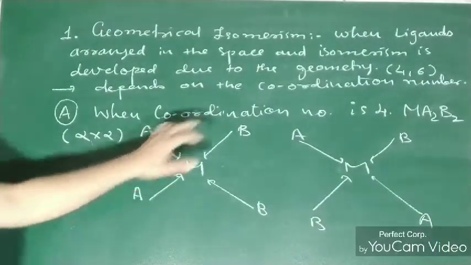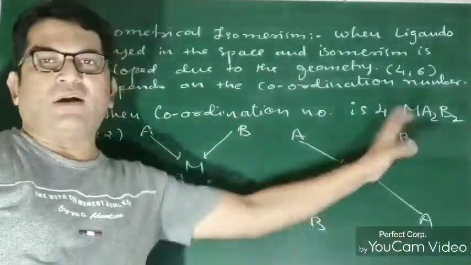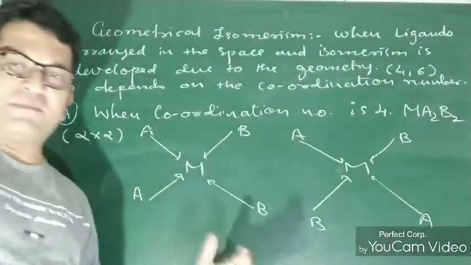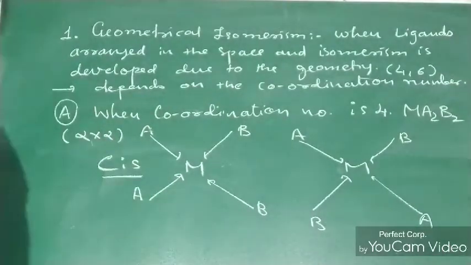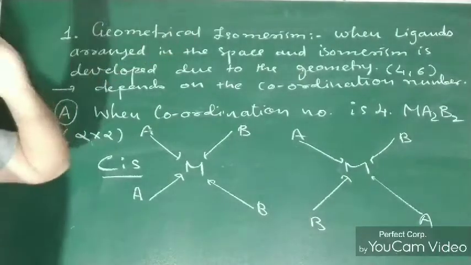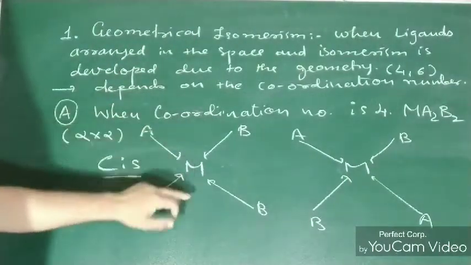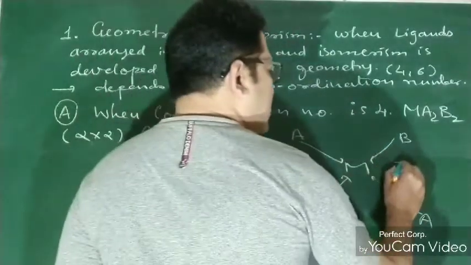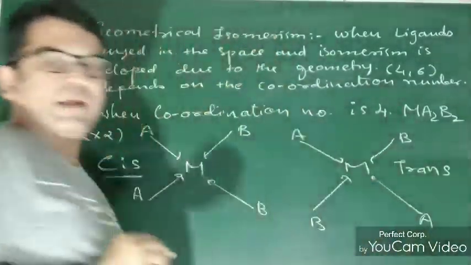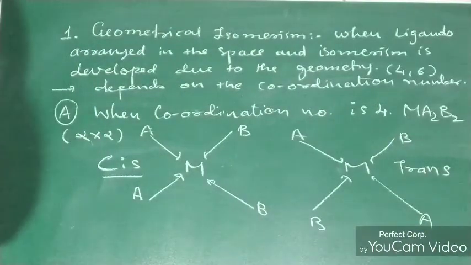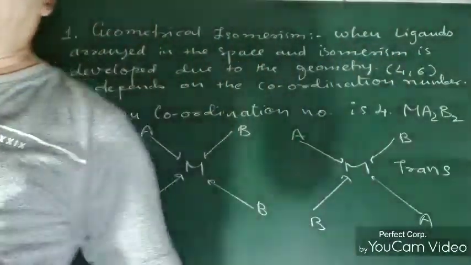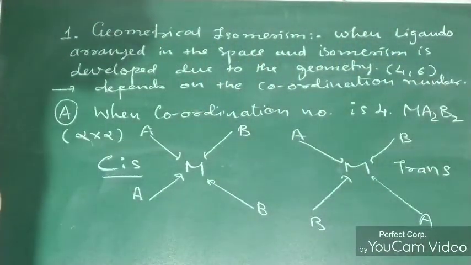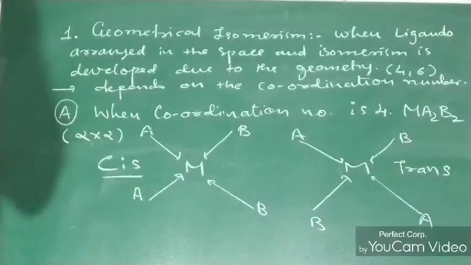So same side, opposite side. In the Latin language, same side is known as cis, and opposite side is trans. So there are 2 types of isomerism: cis means same side, trans means opposite side.